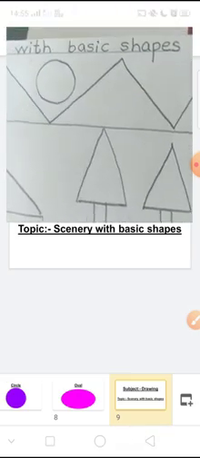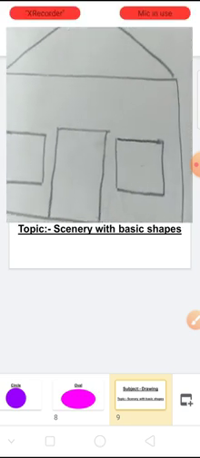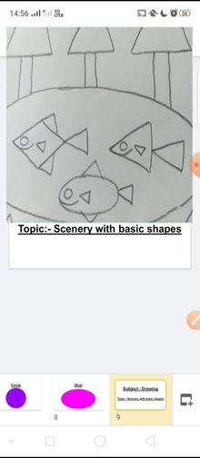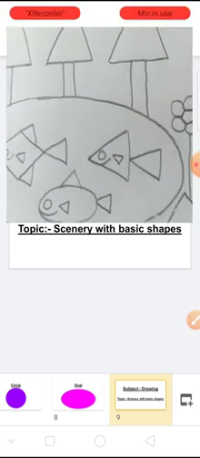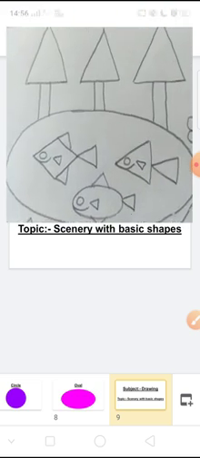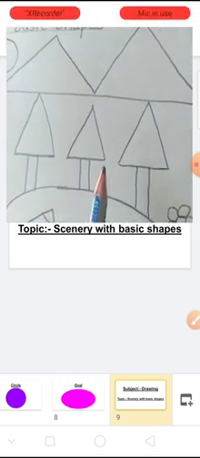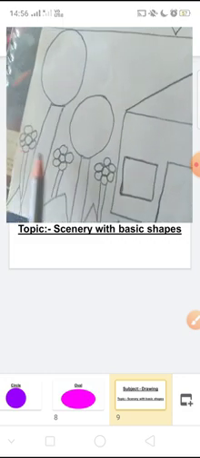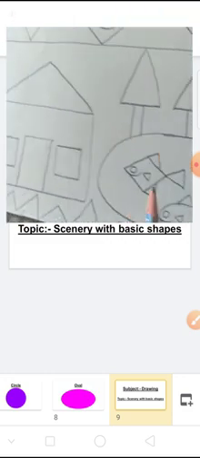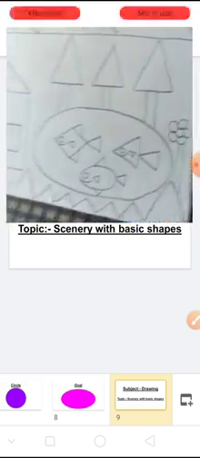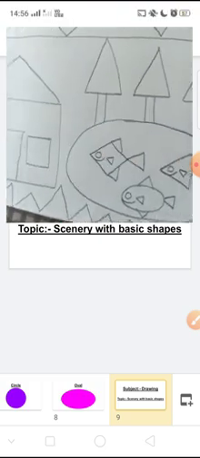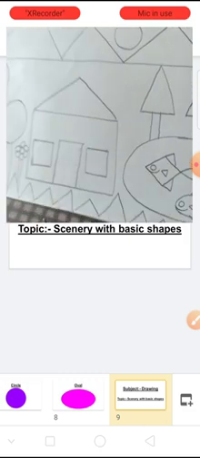Then sun, then house, then pond with an oval shape, then some fishes inside the pond with basic shapes, then trees, here trees with an oval shape, and here trees with triangle shape, then flowers with the shape of circle, and then grass like this. Now here our drawing is completed.